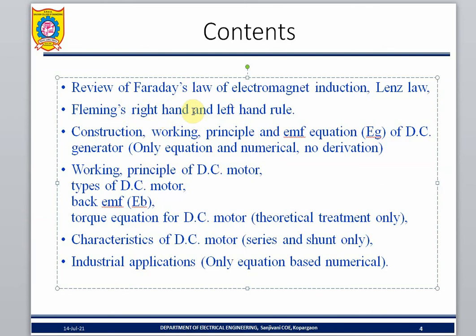Fleming's left hand rule, short form, okay. What is that one? I will give an easy way to recap: L-money. Money means amount.